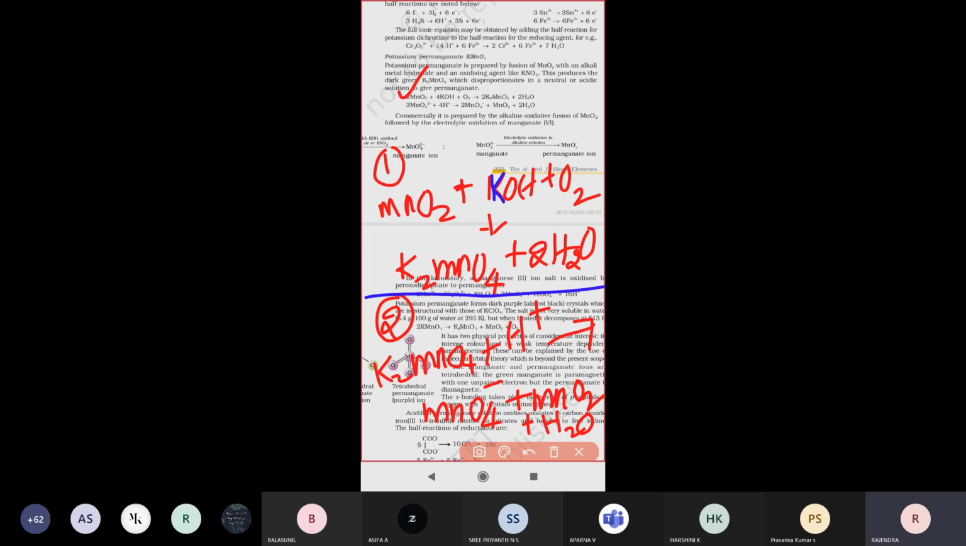So this is your first preparation method of potassium permanganate. Commercially, how are we going to prepare this KMnO4 solution? By electrolytic oxidation of manganate ion. If we do electrolytic oxidation, we can prepare it commercially. How we are preparing, just look here once.